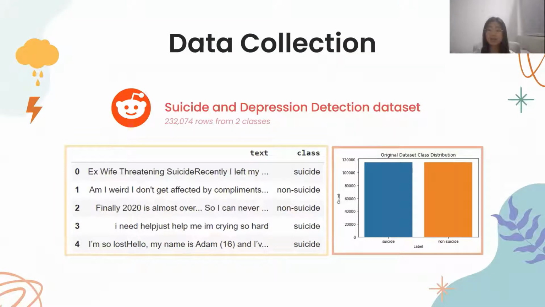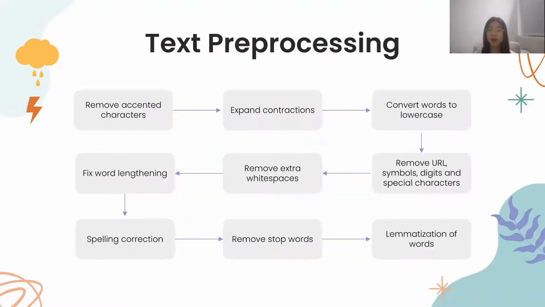The dataset we have used is the Suicide and Depression Detection dataset obtained from Kaggle. It consists of a collection of posts from the social media platform Reddit. Our data was processed with the following steps in the sequence shown. Due to time constraints, I would like to highlight the last 3 steps done as these are catered to our project.